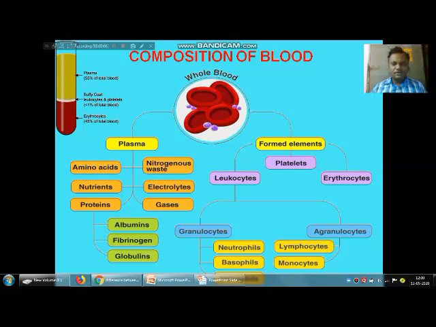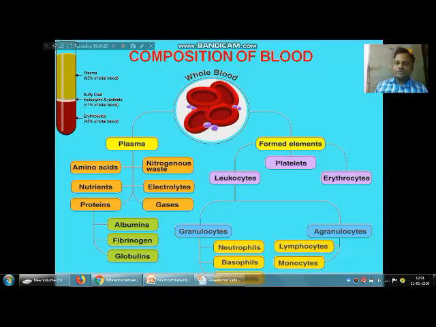Now the blood cells are divided into three types: leukocytes, erythrocytes, and platelets. So the blood cells, or blood elements, are broadly divided into three types.